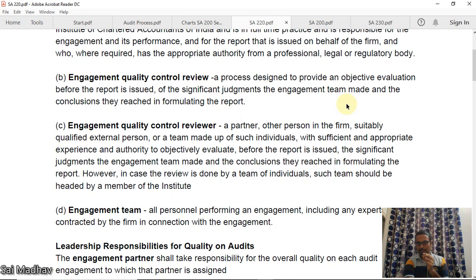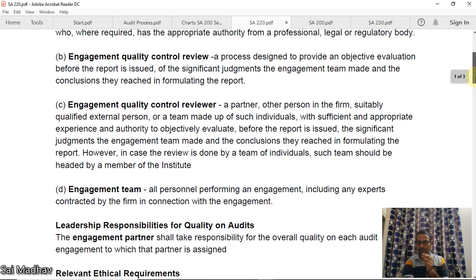In layman terms, you can say that this is the audit of the audit. Okay, whether the audit is being conducted properly. Okay, whether they are really independent. Okay, whether the conclusions reached, whether it is correct. It is nothing but audit of audit in normal terms, but you should not say like that. It is known as engagement quality control review.